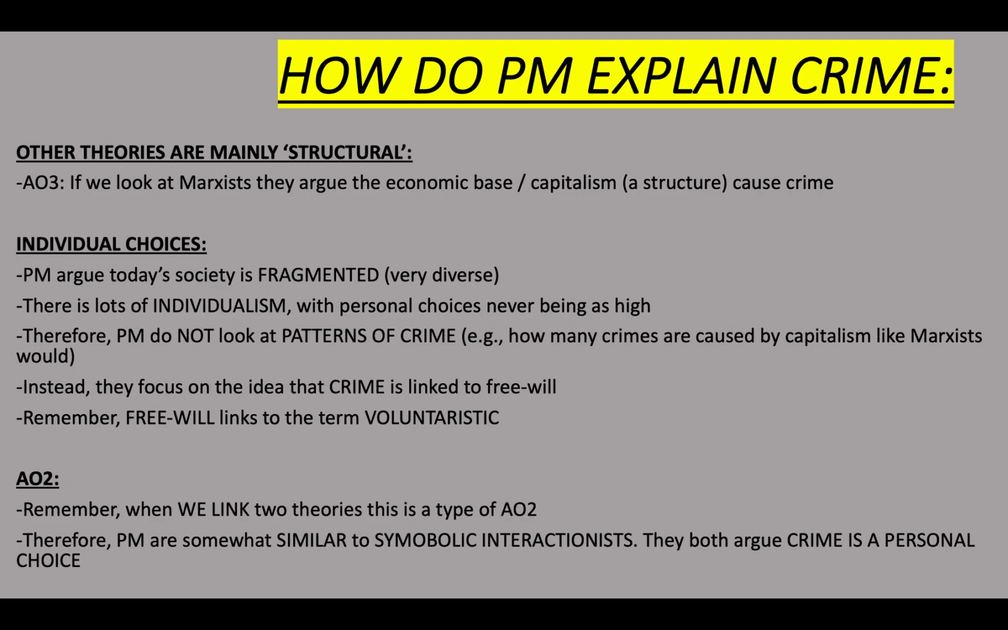So the key thing to take away from this particular slide is postmodernists don't look at structure. They don't look at the structure of capitalism. They wouldn't argue the structure of capitalism causes people to commit crime. Marxists would. Postmodernists would argue it's all about personal choice. We're all individuals. Individually, we have personal choice. It's very voluntaristic.